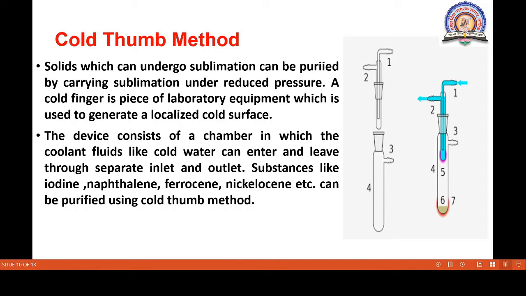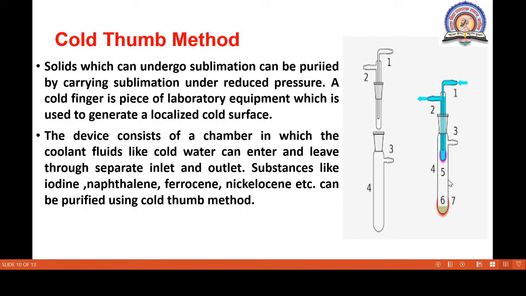The device consists of a chamber, in which a coolant fluid like cold water is placed. The water can enter and leave through separate inlet and outlet. It comes in from this side, then leaves from this side, so a cool portion is maintained here. Substances like iodine, naphthalene, ferrocene, and camphor, etc. can be purified by using the cold finger method.